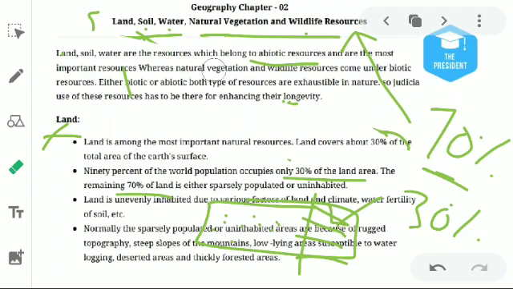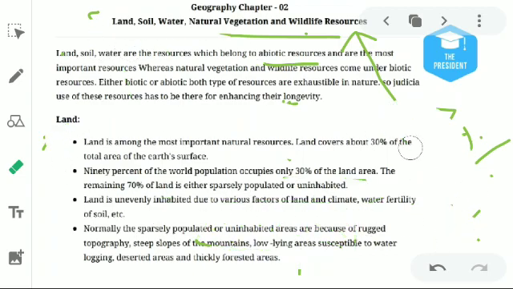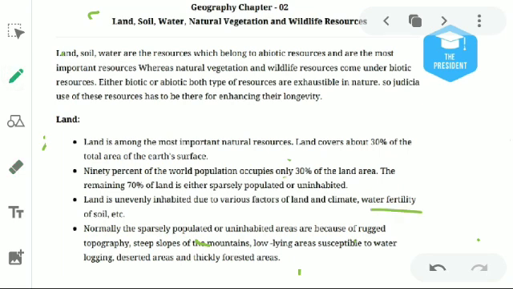So what are the causes behind it? Why is the population so dense in some areas and there is no population in others? The causes are many factors like water availability, fertility of the soil, and climate, what kind of climate is found there, whether it is rainy or ice cold, whether it is barren land or fertile land, whether water is available or not. So people prefer to live in certain areas.